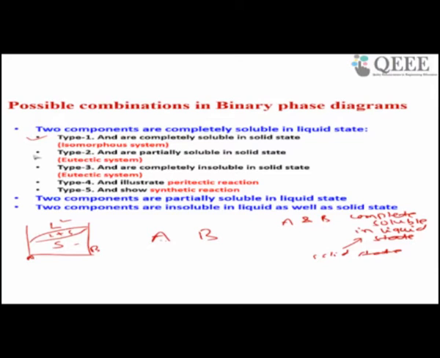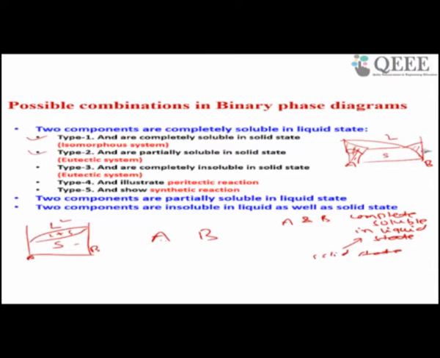What is the second type? A and B may be partially soluble in solid state, but completely soluble in liquid state. So this system is something like this. So this is liquid, this is solid. This is solid state, this is solid state.